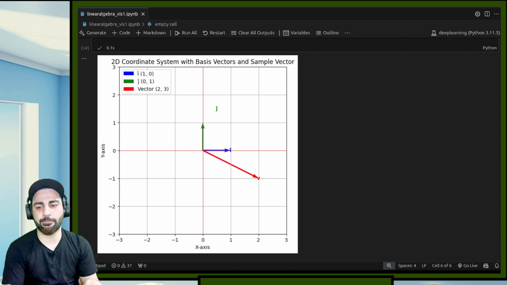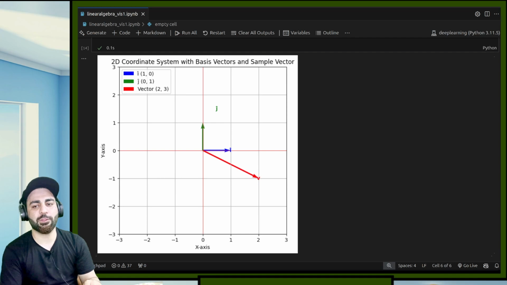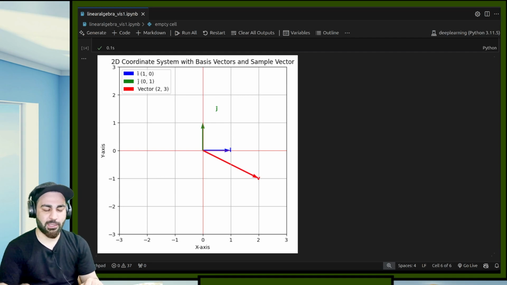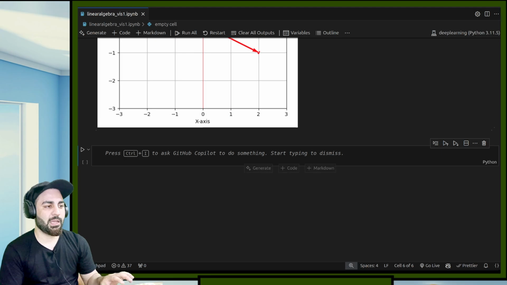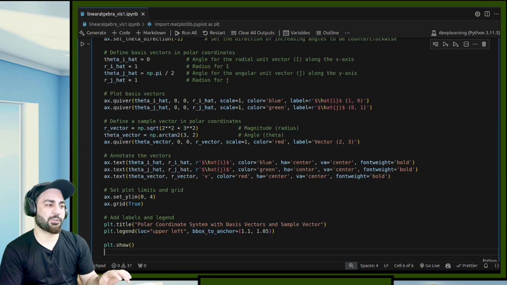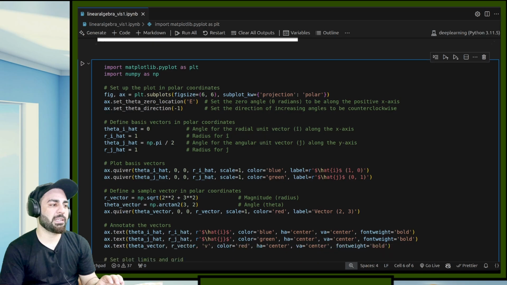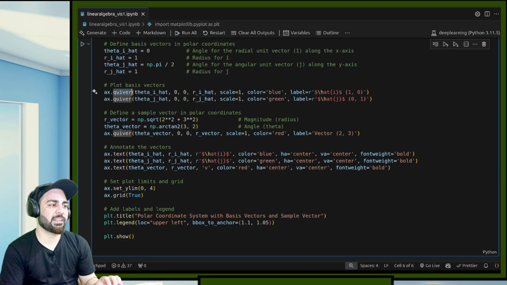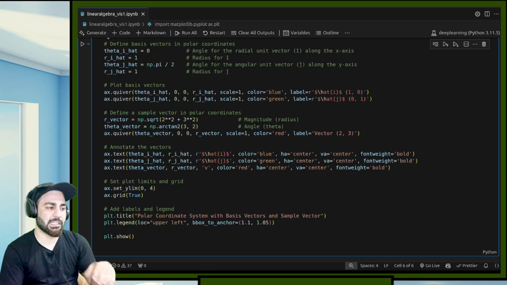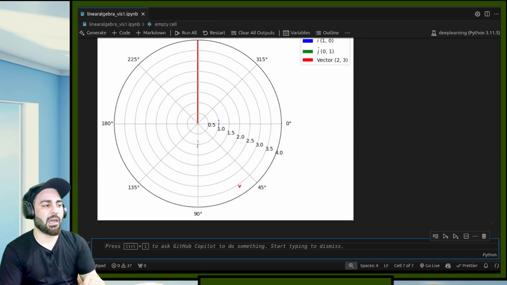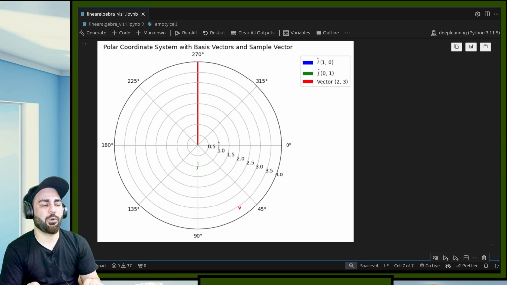Now moving forward. The second coordinate system that we saw is called the polar coordinate system. We won't use it much, but I just wanted to show you that we can also draw it using matplotlib, and I hope that you will be able to understand this code on your own. Here you can see the same thing, we are using these vectors, but instead of these axes, we are just adding this, set theta 0 location, and these are the additional things that we are doing. So this is how the polar coordinate system will look.